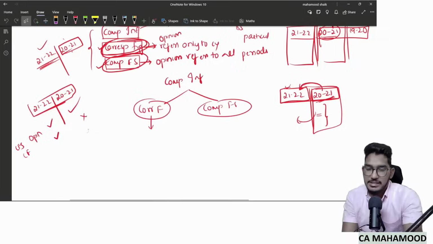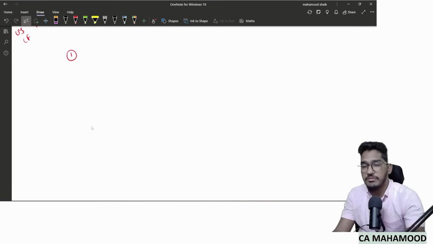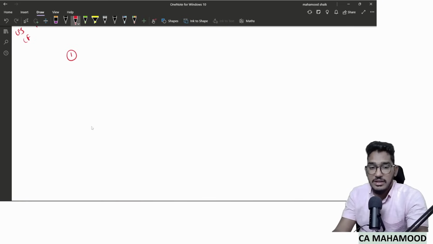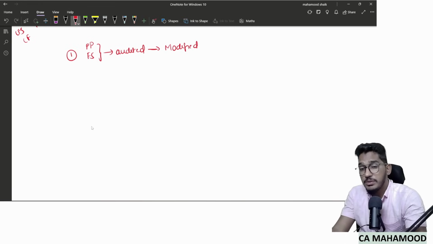In what case, even though it is a corresponding figure, will our opinion refer to the prior period? They give three exceptions. Number one, last year's financial statements are audited. Prior period financial statements are audited, and the last year's financial statements contain a modified opinion.